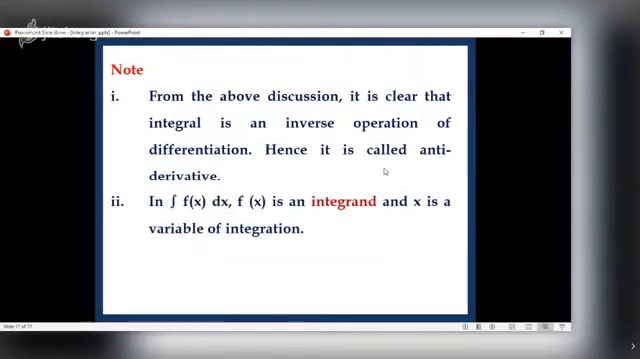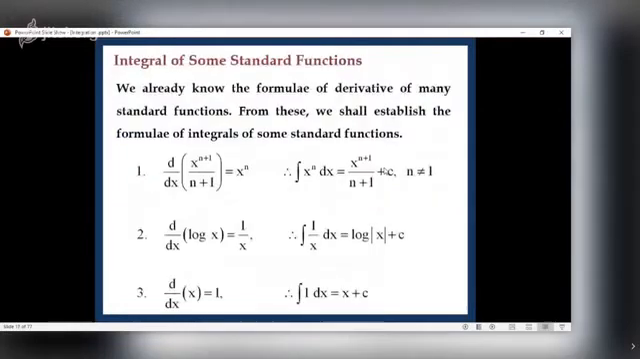From the above discussion, it is clear that integral is an inverse operation of differentiation. Hence, it is also called an antiderivative. In integral f x dx, f x is an integrand. This is an important word, integrand. And x is the variable of integration.